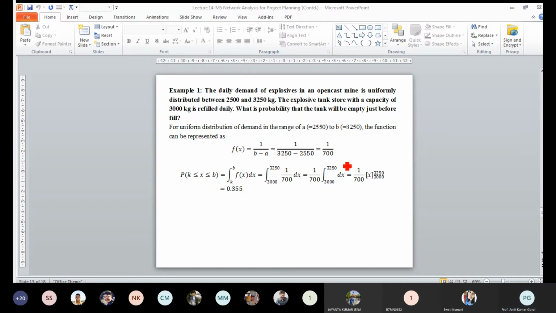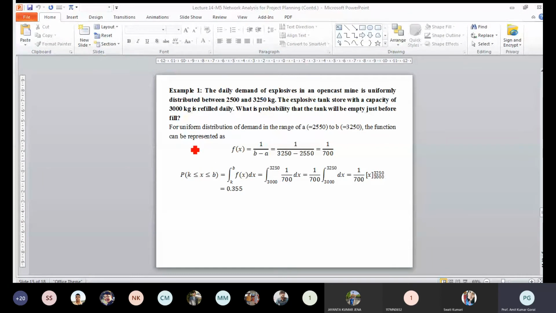Sorry, K we have to determine from here, that means the demand should be more than 3000 on a particular day. If demand is more than 3000, then only your tank will be emptied.